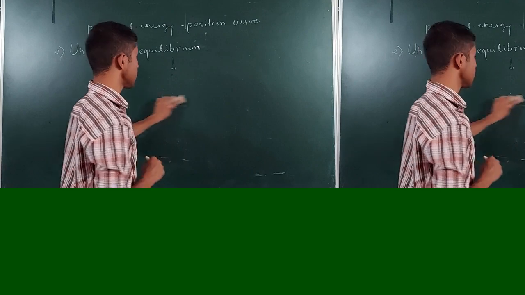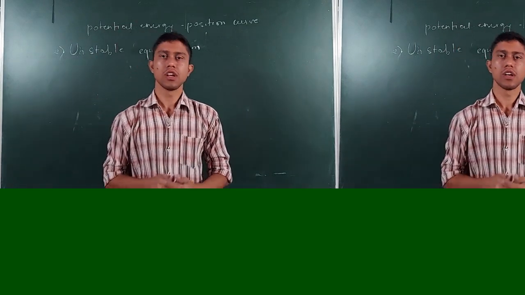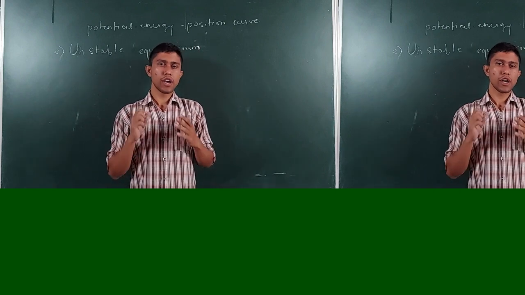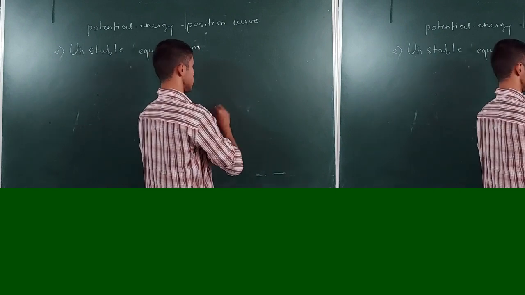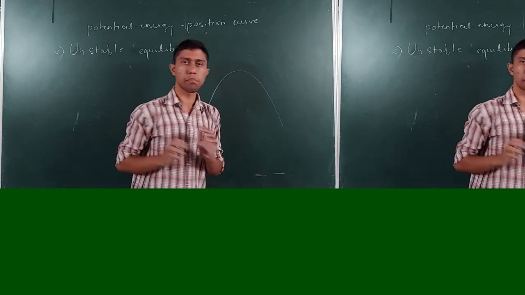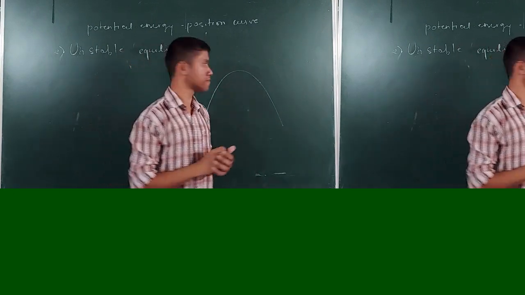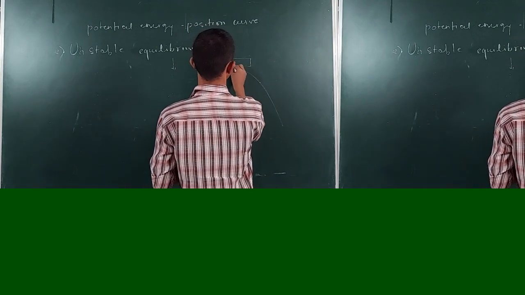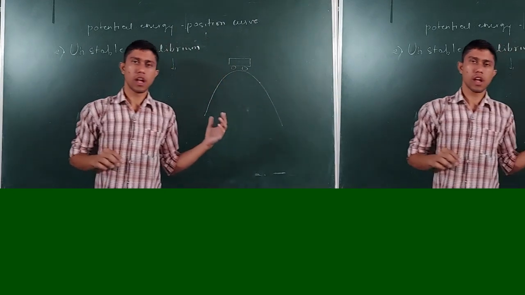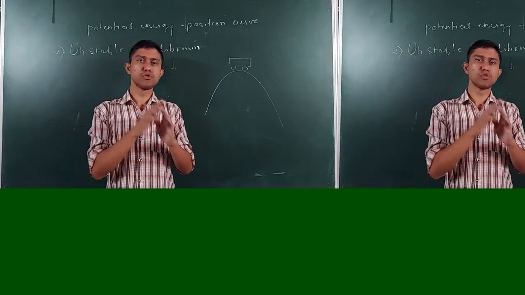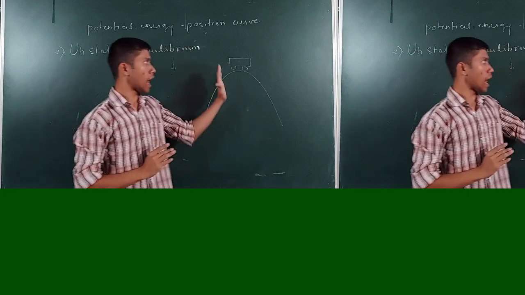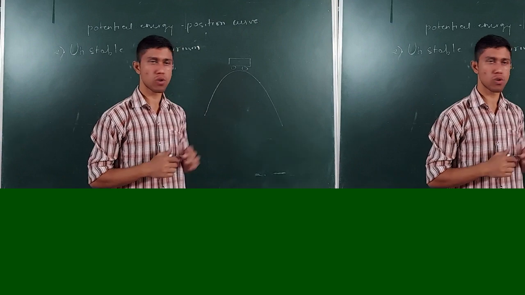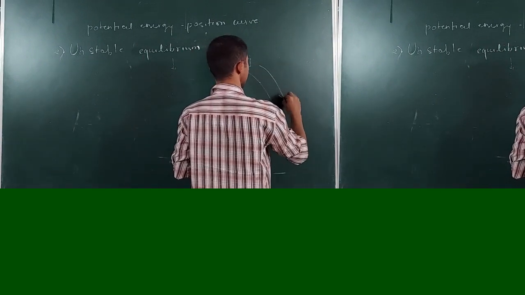So now we will see what are the examples of stable equilibrium. So what are the examples of stable equilibrium? Okay, now suppose you go on a hill. ओके, दिस इज अ हिल. आप किसी पहाड़ के ऊपर गए गाड़ी लेके, ठीक है? तो आपकी गाड़ी यहाँ पे है, ठीक है? सो दिस इज योर कार. नाउ सपोज somebody pushes this car from behind. I push this car from this side. So what will happen is that this car will go down. Okay, so this car will go down.